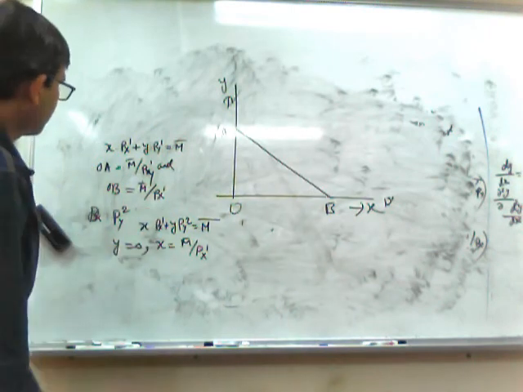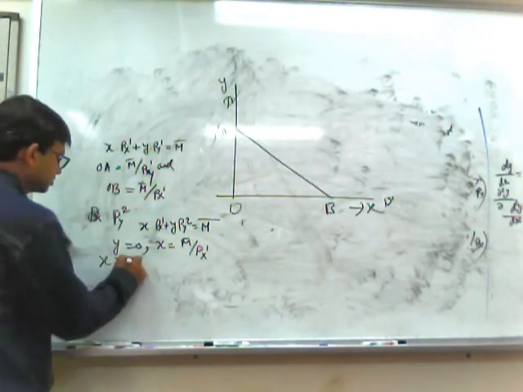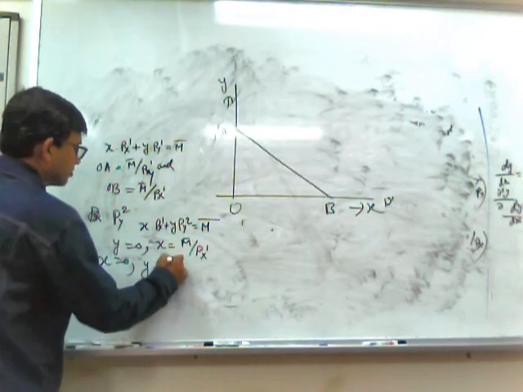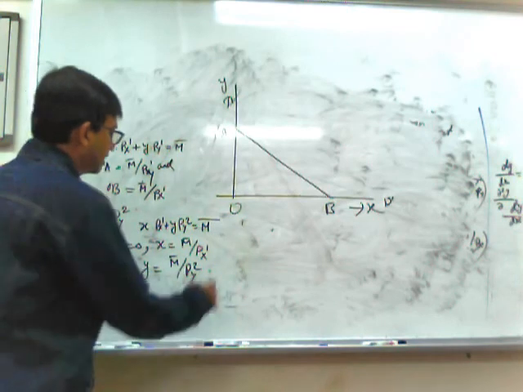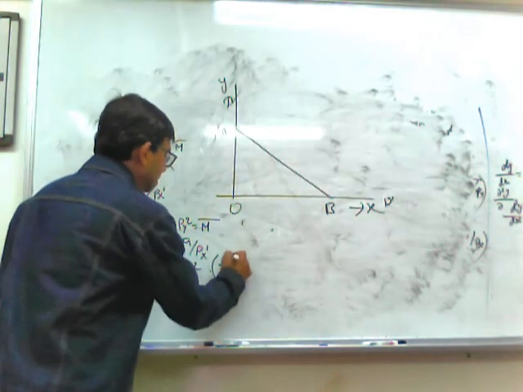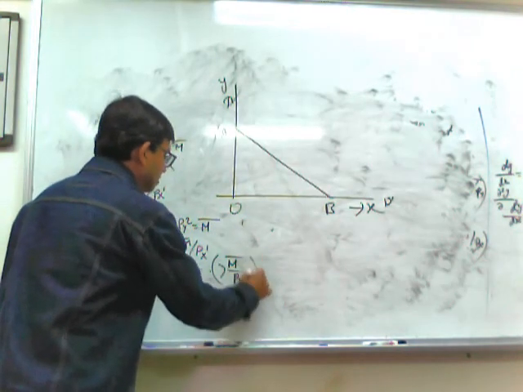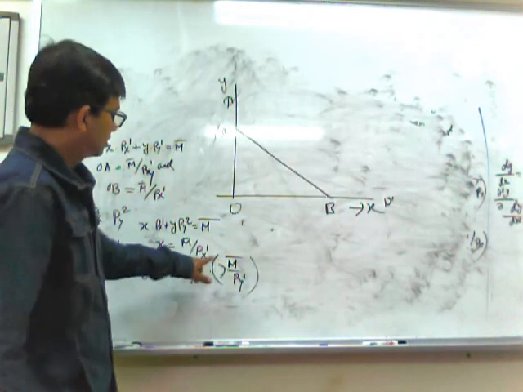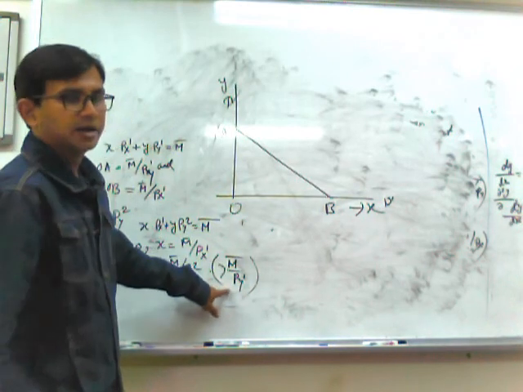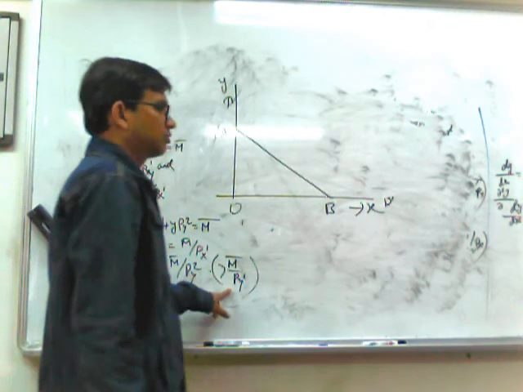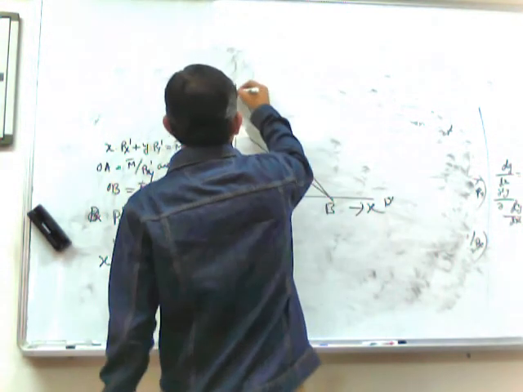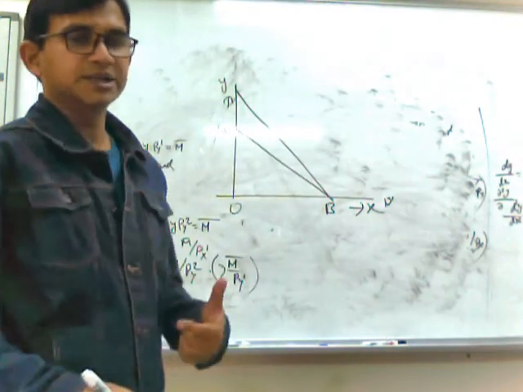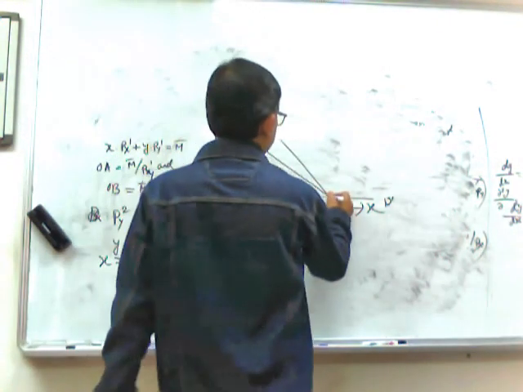Now if we consider x equals 0, then y equals how much? M bar by Py2, and definitely that will be greater than M bar by Py1, because the numerator is the same but the denominator has declined. So what we will see is a clockwise rotation of the budget line keeping the horizontal intercept unchanged.